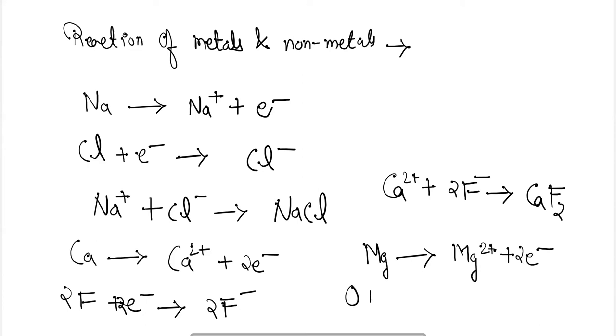Similarly, metals such as magnesium can release two electrons to attain a 2+ charge, and a non-metal such as oxygen can accept these two electrons to form an oxygen anion. Then this magnesium cation will react with the oxygen anion to form magnesium oxide. So these are the reactions between metals and non-metals.